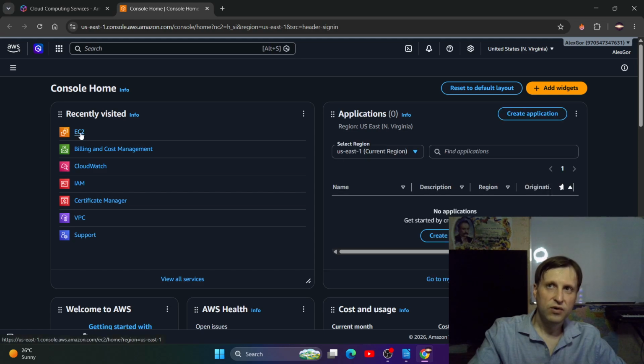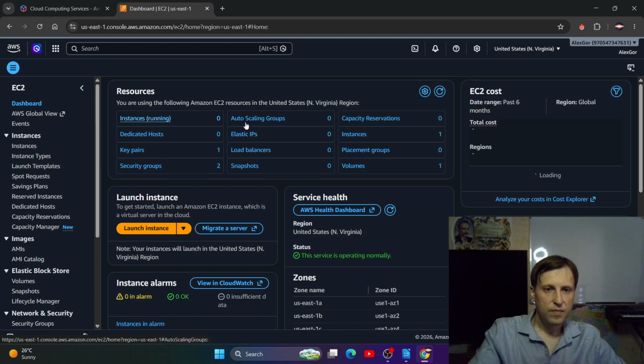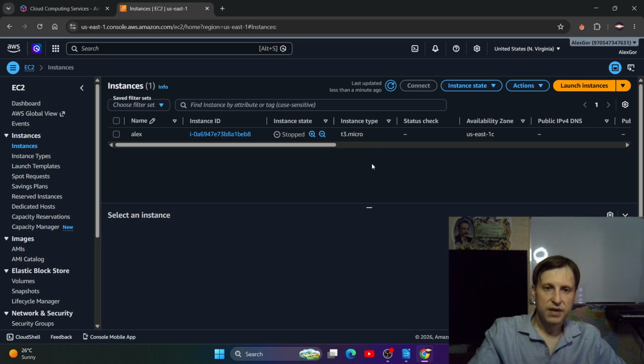I created a Django website on my virtual machine on AWS instances, and I stopped that instance because when the instance doesn't work, they charge less money. And why would I have a running instance if I don't have a website actually here? Yeah.